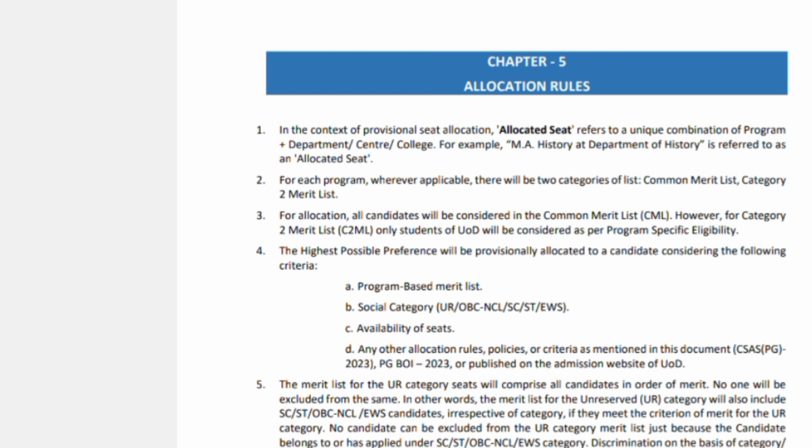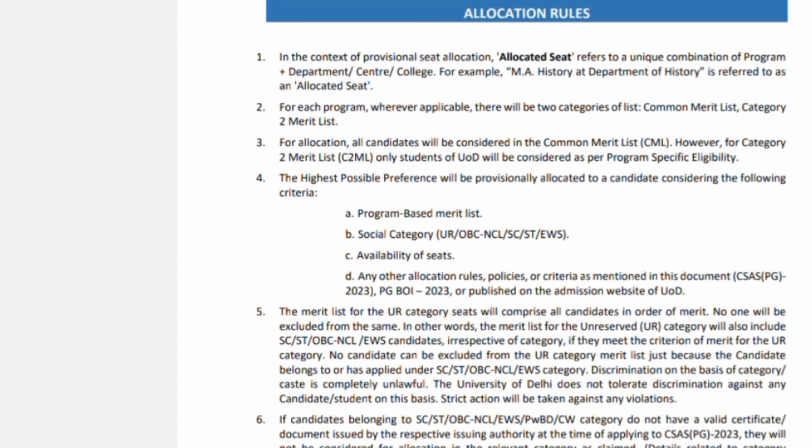So for the allocated seat, there will be two categories, which is the common merit list and the other one is the category merit list. For the common merit list, it will be students from all the categories and students from all the universities, and the selections and allocations will be done on the basis of merit only.